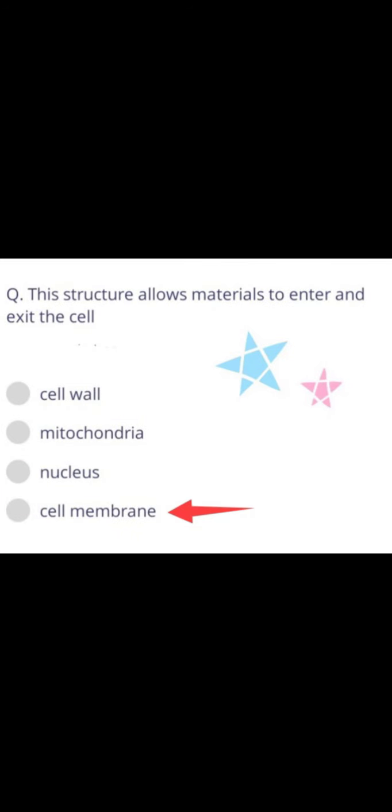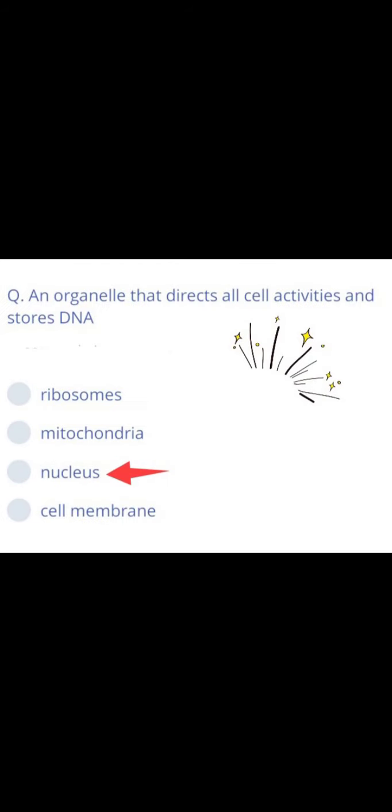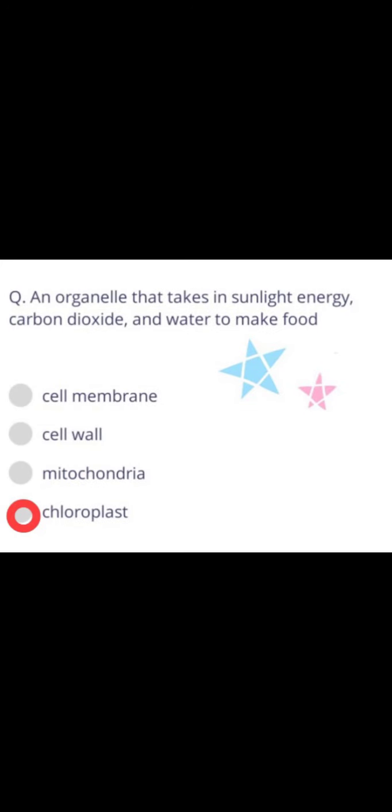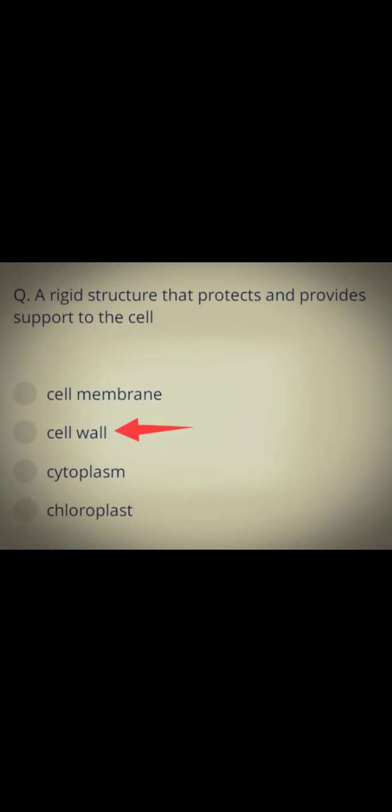This structure allows material to enter and exit the cell. Answer is cell membrane. An organelle that directs all the cell activities and stores DNA is called nucleus. An organelle that takes in sunlight energy, carbon dioxide and water to make food is called chloroplast. A rigid structure that protects and provides support to the cell is called cell wall.